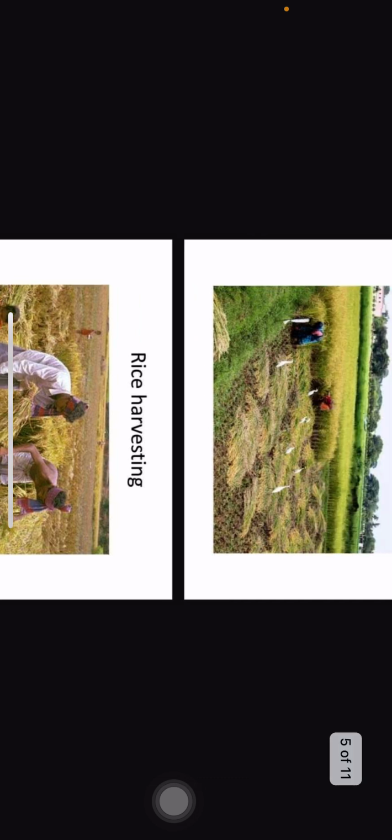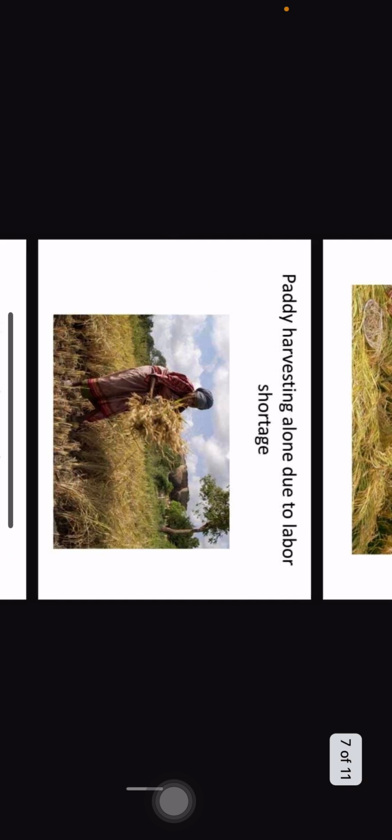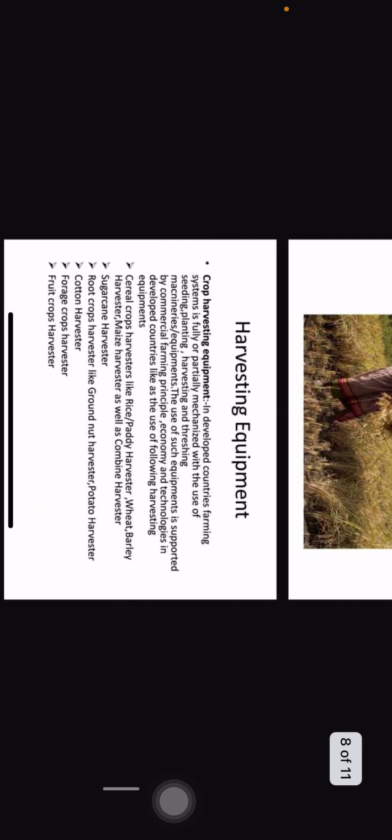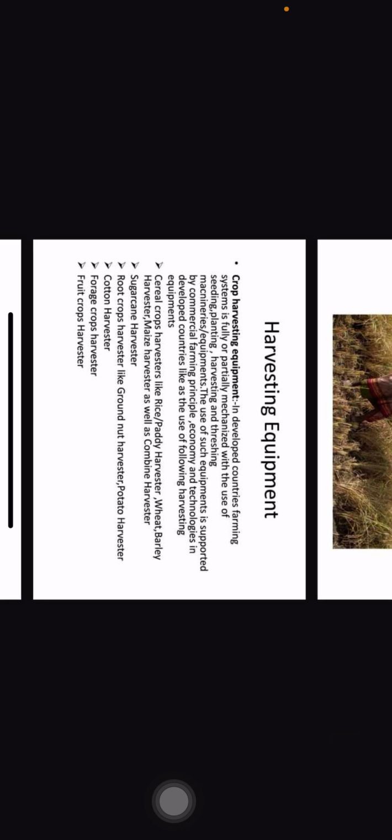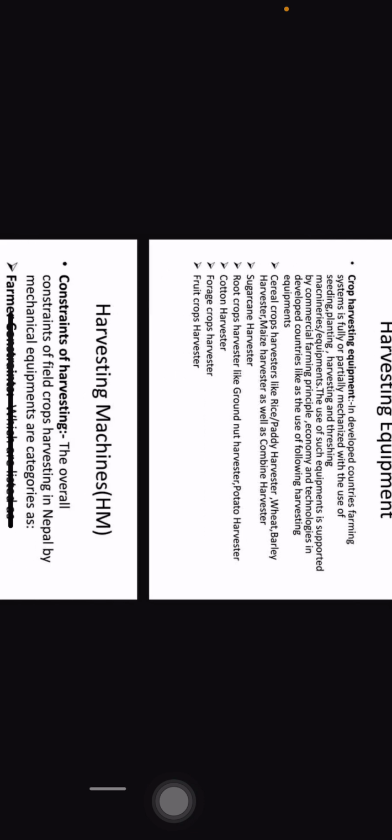In order to reduce or eliminate the drudgery of labor, we use mechanization. So after paddy harvesting, along with the labor shortage, these are the harvesting equipment. Several crop harvesters are available, like rice paddy harvester, wheat and barley harvester, maize harvester, as well as combine harvester, sugarcane harvester, cotton harvester, forage crop harvester, and fruit crop harvester.